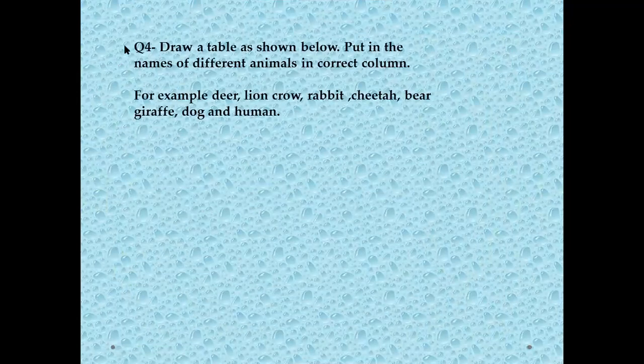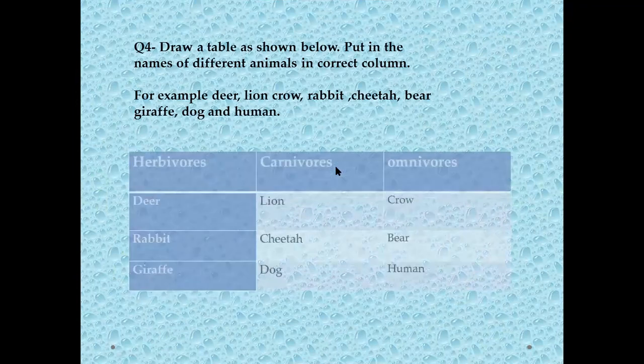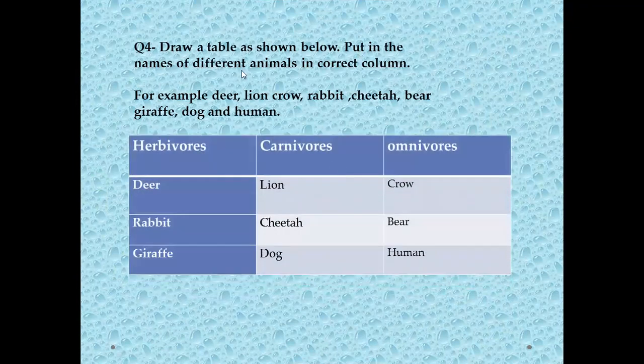Now, the fourth question of this chapter, and it is the last question. Draw a table as shown below. Put the names of different animals in the correct column. For example, here are the names of some animals: deer, lion, crow, rabbit, cheetah, bear, giraffe, dog, and human.